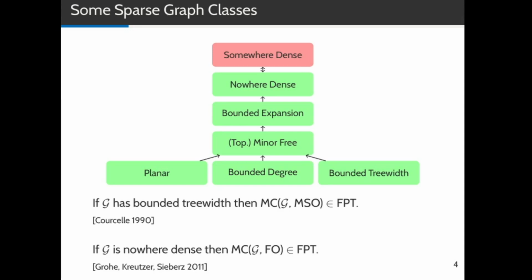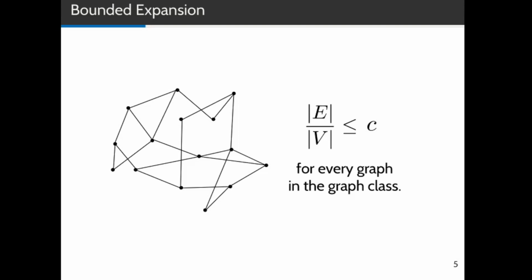The first idea to characterize sparse graphs would be to require that the ratio of edges to vertices is bounded by some constant for every graph in the graph class. However, this is not restrictive enough. Assume we start with an arbitrary graph and subdivide every edge once, then suddenly the ratio is at most 2. So we need some kind of more restrictive measure.